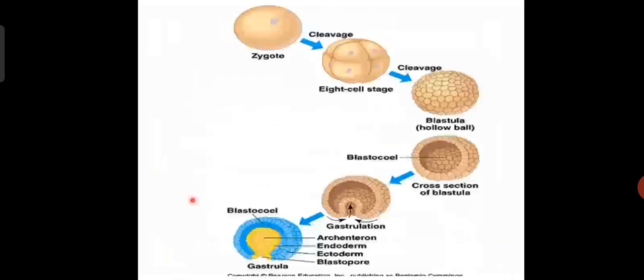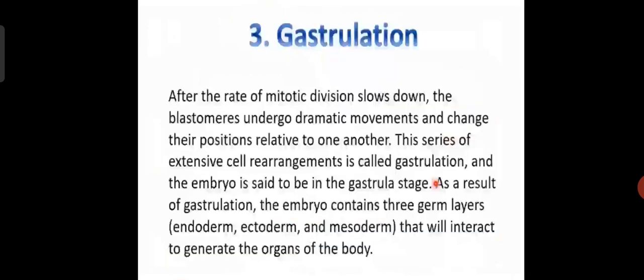These 3 germinal layers are ectoderm, endoderm and mesoderm, and the gastrula is more or less oval in shape with a cavity called the archenteron inside. The archenteron communicates to the exterior by an opening called the blastopore. The archenteron develops into the gut, and the blastopore develops into the mouth in invertebrates, except in the phylum Echinodermata, and into the anus in chordates and echinoderms. These all are the stages of developmental biology.